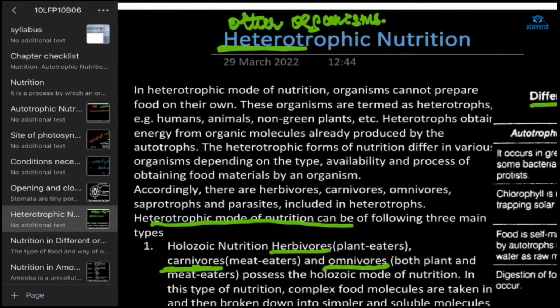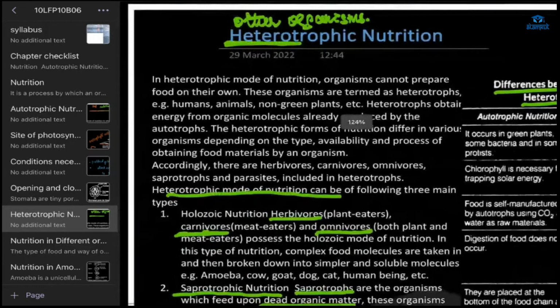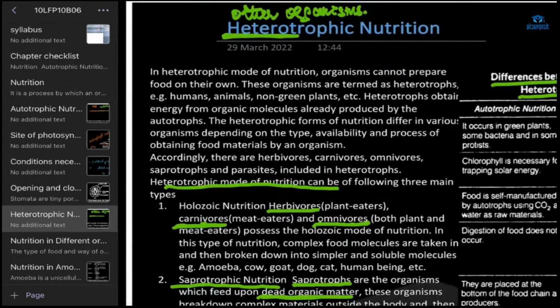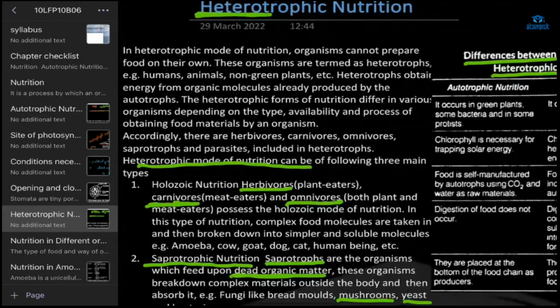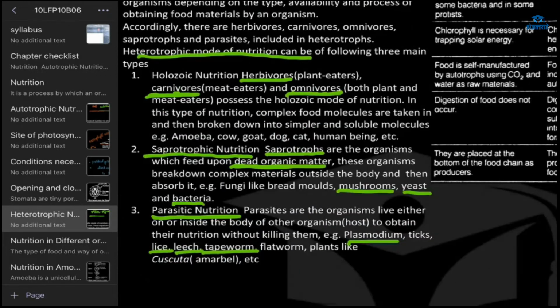These organisms don't make their own food. We are heterotrophic. Plants are autotrophic. So where do heterotrophic organisms get their food from? They get their food from other animals or from plants. Now there are different modes of this nutrition. First we have holozoic nutrition.